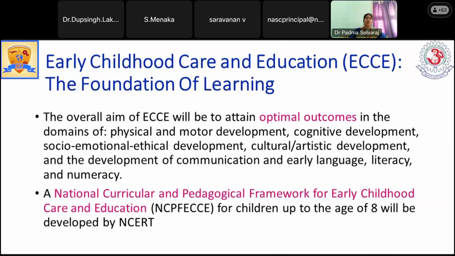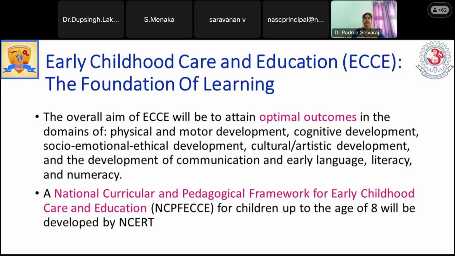So what are the other things? That is early childhood care and education. This is one of the governing bodies, ECCE. It is going to monitor the quality of education at the foundation of learning. So it not only focuses on normal education, it also focuses on all the components, that is the cognitive level of the child, the physical and motor development. So we are not supposed to teach only the regular activities.